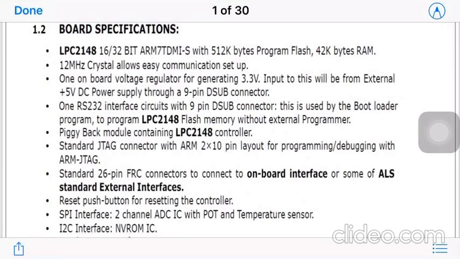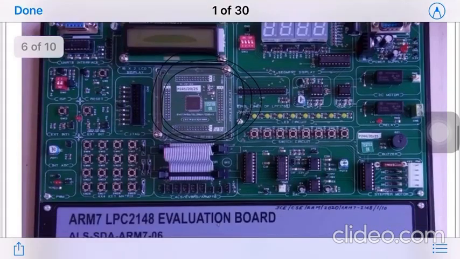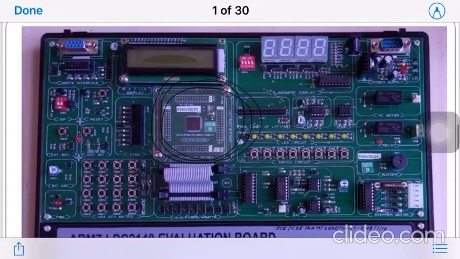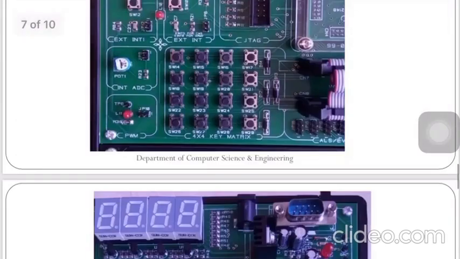The Keil tool itself will provide us a feature that we can convert that file to a hex file. And once that hex file is generated, which is now machine understandable, we need to put it into the memory of our microcontroller. So where is the memory of our microcontroller? Memory of our microcontroller is on this board, right? So whatever program we have written in our computer, we need to dump into this board, right? So they have to be connected. So that's why they have provided this RS232 cable.